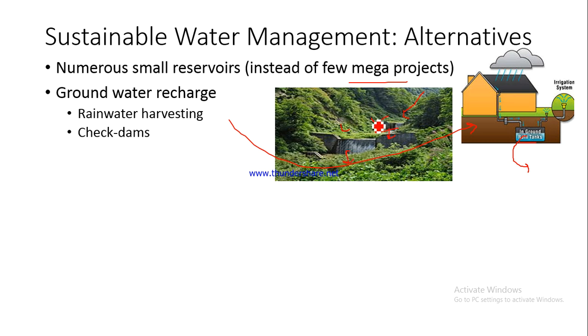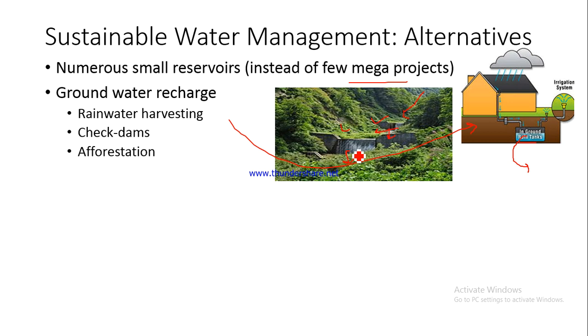So this is how we can build small check dams at a fraction of the cost, and then we can save water and make good use of the rainwater. This water is recharging the groundwater, and for the other purpose, it is providing us water for use during the dry season, so that we can use that water for irrigation. So these can be built in our villages, and this would help our farmers also.